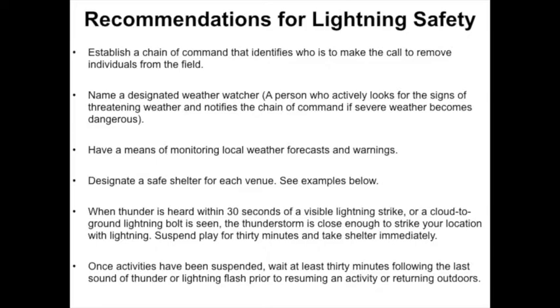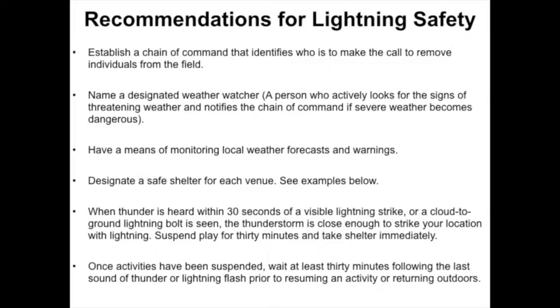Establish a chain of command that identifies who is to make the call to remove individuals from the field. Name a designated weather watcher, a person who actively looks for the signs of threatening weather and notifies the chain of command if severe weather becomes dangerous. Have a means of monitoring local weather forecasts and warnings. Designate a safe shelter for each venue.